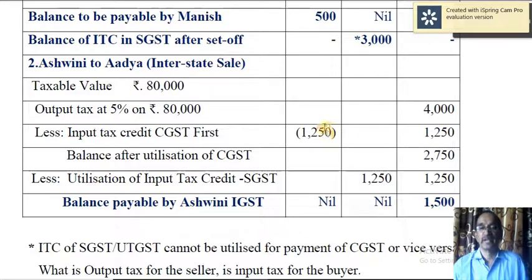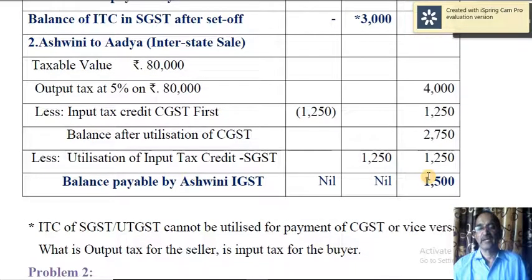Then you have to make use of SGST surplus towards IGST. You cannot use SGST credit first and then use the surplus of CGST. This order you cannot follow. First you have to exhaust CGST credit if there is any surplus towards IGST, and then if you require still more amount, then you can make use of ITC of SGST.